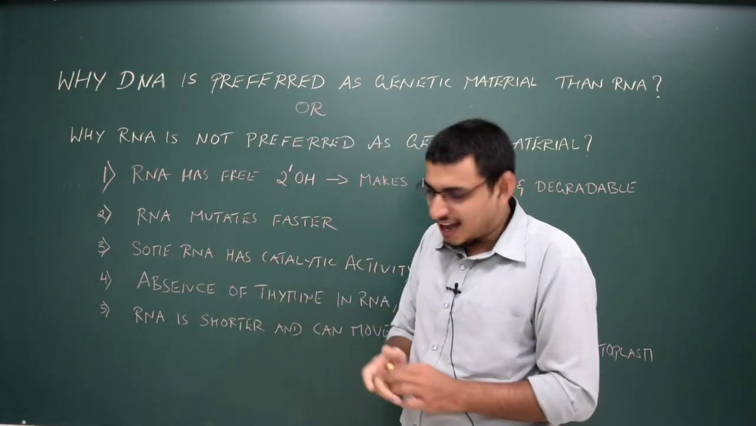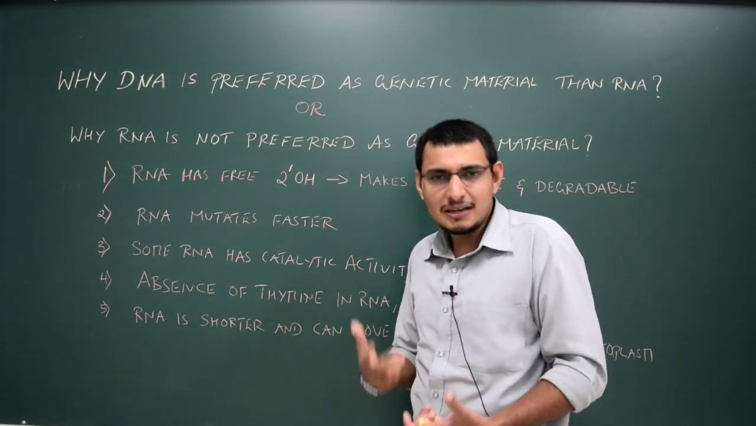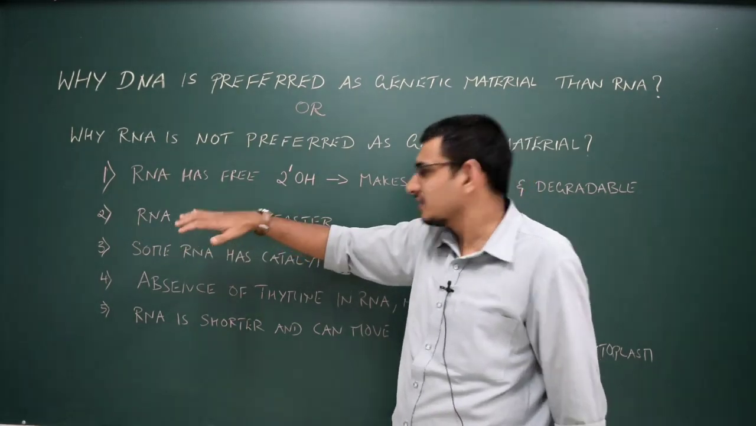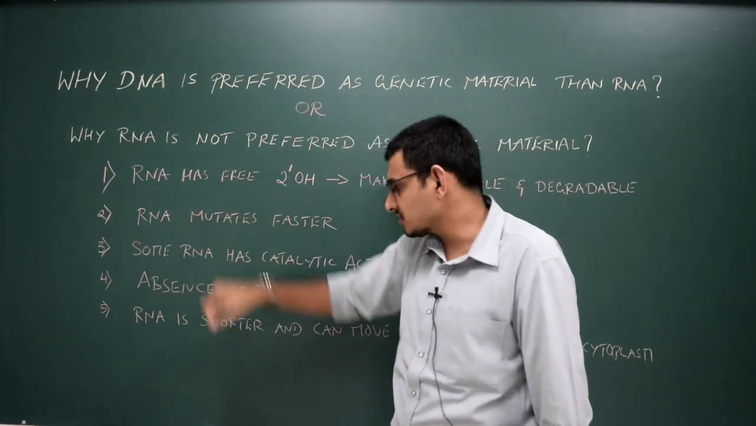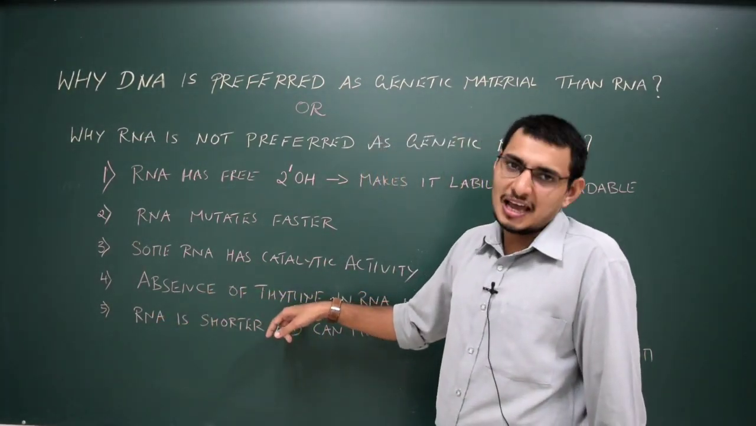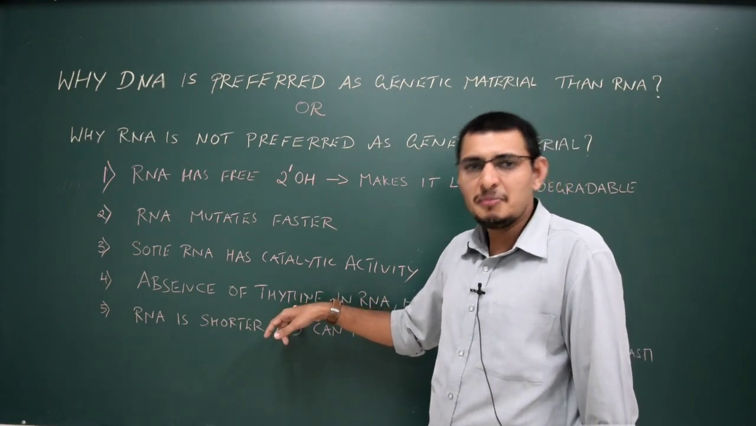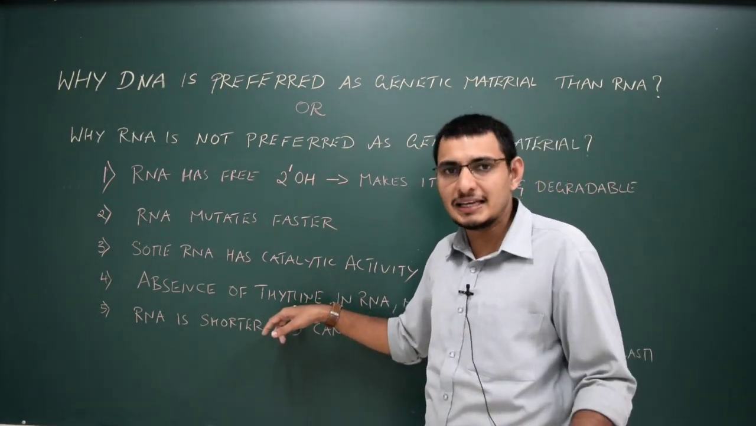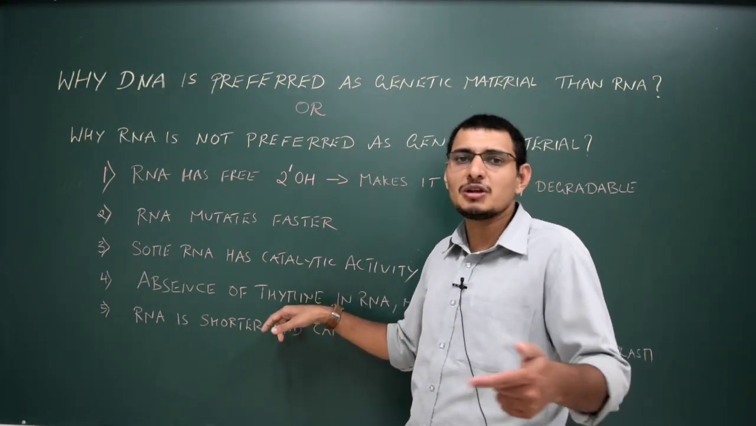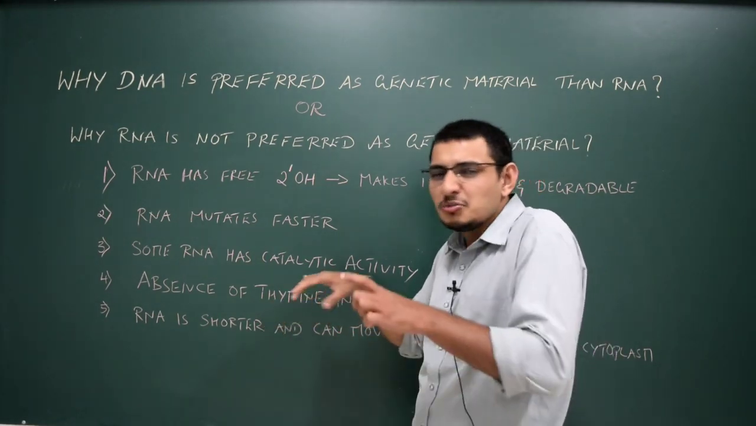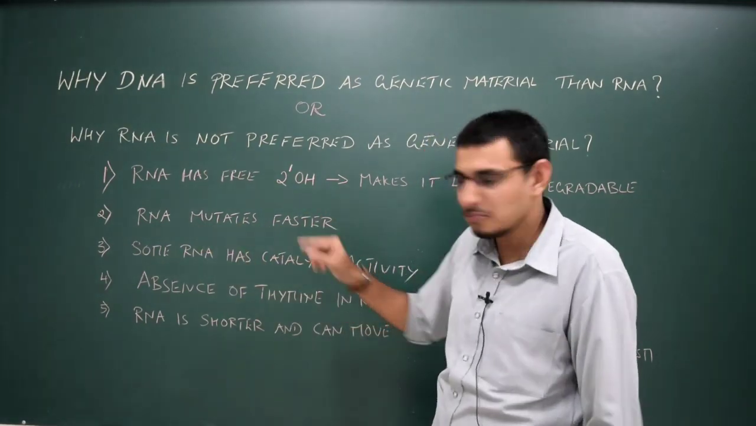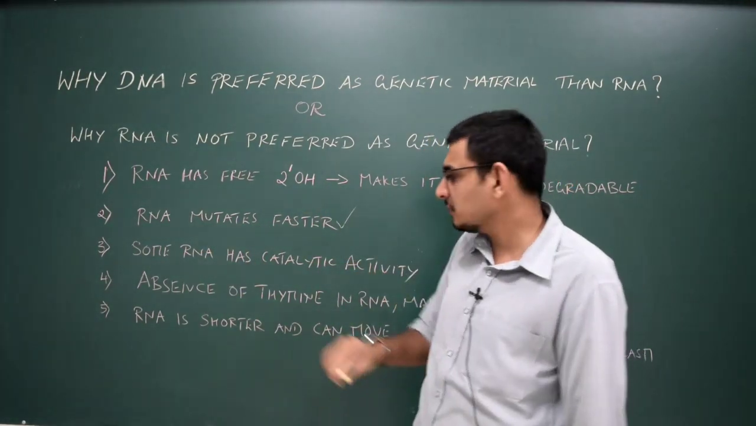Then RNA, as I said, is unstable, it is not chemically stronger, and it mutates faster. There is a reason why RNA mutates faster. They do not have the thymine. In the DNA, adenine, guanine, cytosine, thymine is there. Thymine provides more stability to DNA, whereas thymine is absent in RNA. Instead of thymine, uracil is there. Uracil replaces thymine, which makes RNA a bit weaker compared to DNA. So RNA mutates faster. Remember it. Okay, so we have learned two important statements.